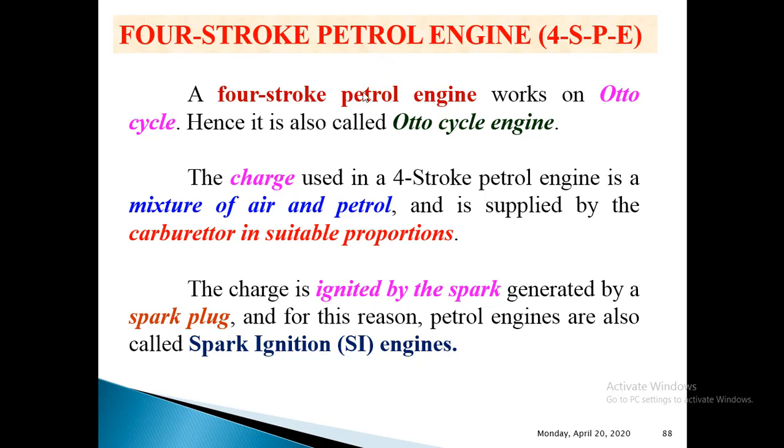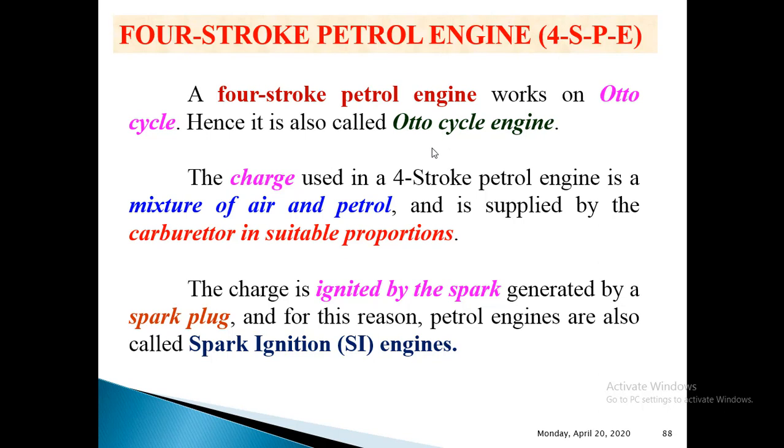So first important thing is we all should know on which thermodynamic cycle this 4-stroke petrol engine will work. As already we have discussed in the classification part, this 4-stroke petrol engine works on the Otto cycle. So hence it is also called the Otto cycle engine. And we have one more name for this Otto cycle. You all know that it is a constant volume cycle. So please remember that this 4-stroke petrol engine mainly works on the Otto cycle or constant volume cycle.